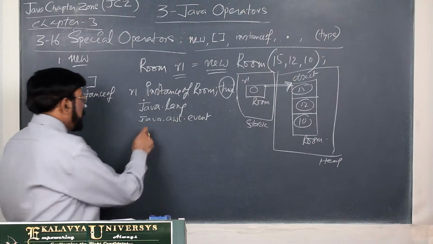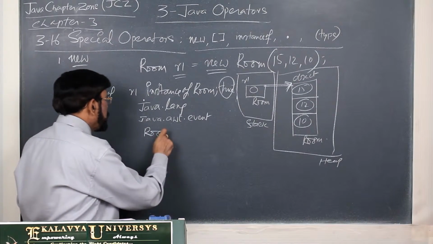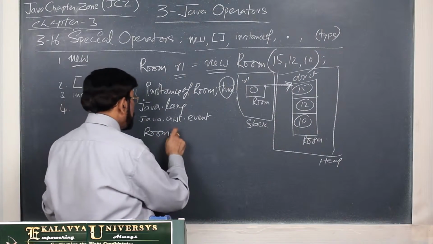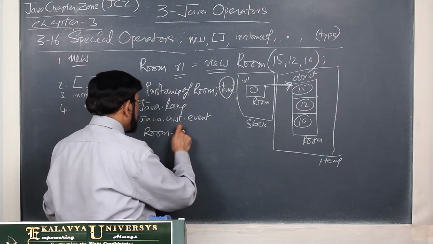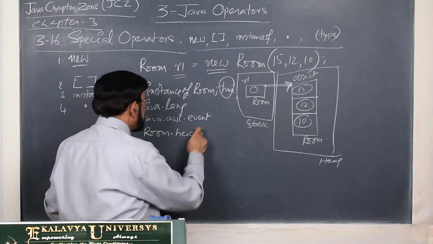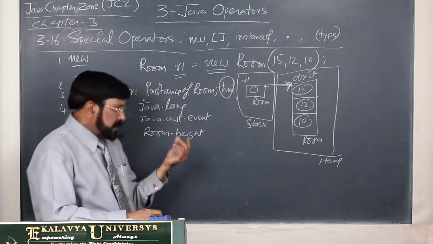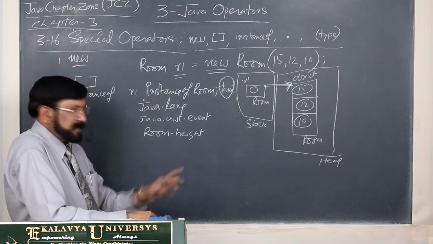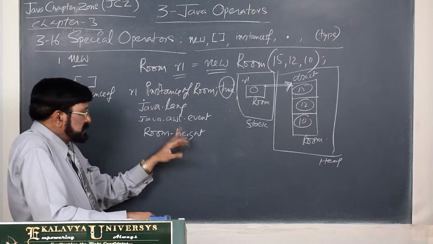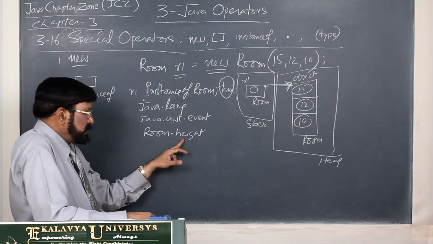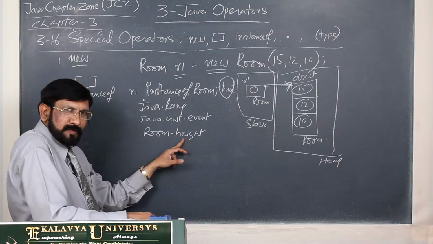This is room. Room height. Suppose we are connecting a static variable. Assume that height was declared as a static variable. Then we have to do this.